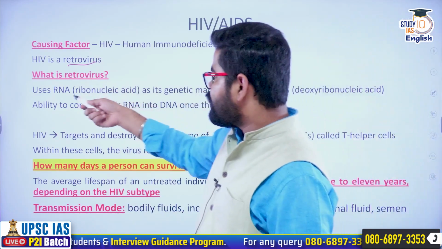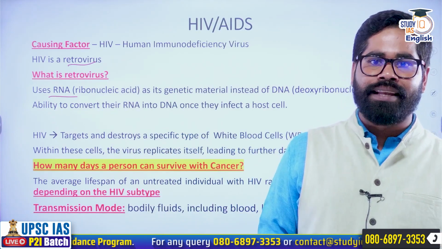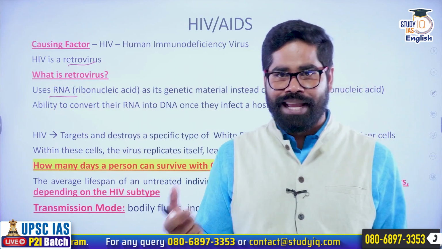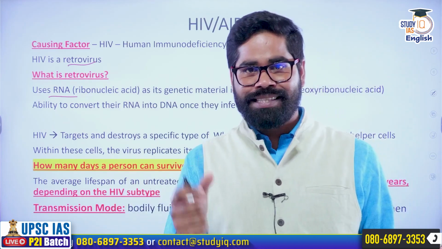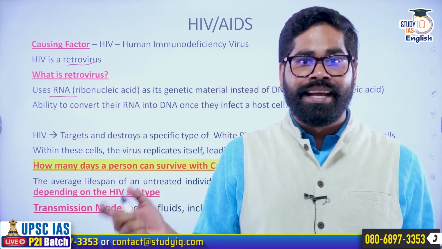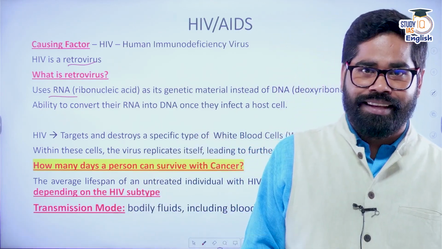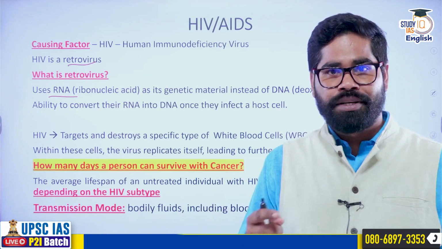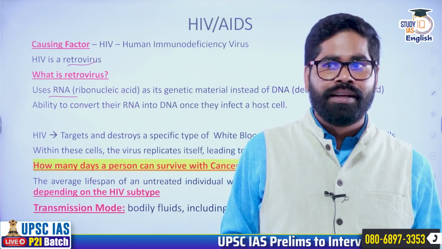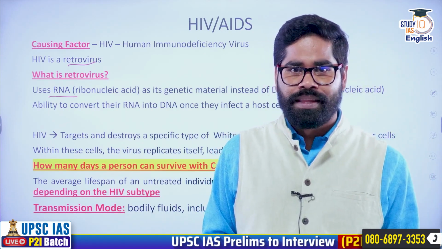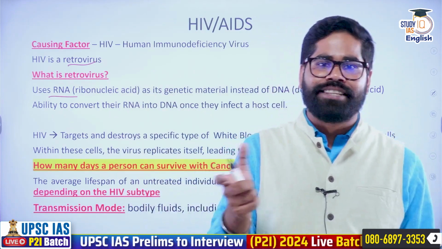Retrovirus is basically a virus which uses RNA, that is ribonucleic acid, as its genetic material instead of DNA, that is deoxyribonucleic acid. When we were discussing about the microbes, we have seen that viruses can be having single-strand RNA, they can have double-strand RNA, they can have single-strand DNA or double-strand DNA. We have discussed about it in the chapters over the microbes. In the beginning of this chapter only, chapter 5, we have talked about the viruses. So, retrovirus are those viruses which are using RNA as their genetic material.